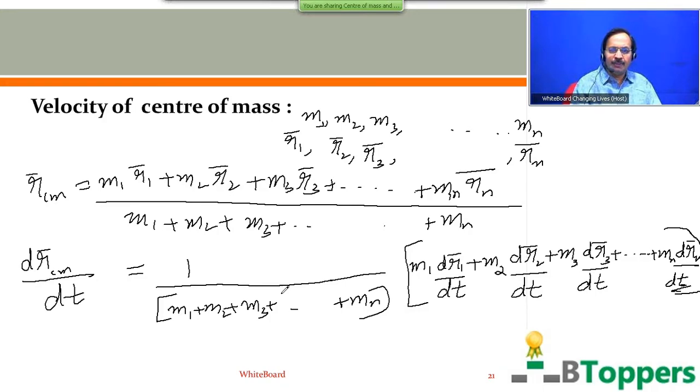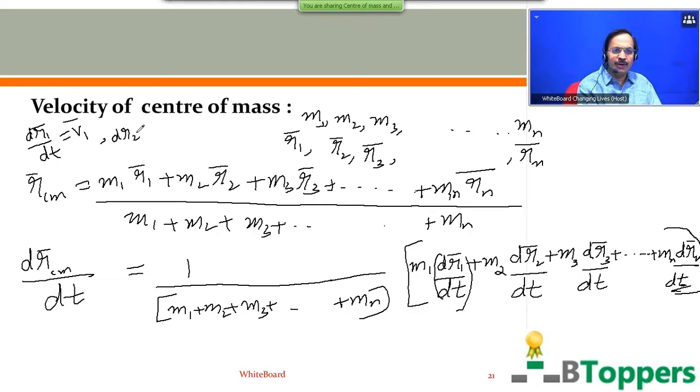Now the rate of change of position vector of the particle with respect to origin O of an inertial frame of reference or coordinate system is the velocity vector of the particle with respect to the origin O. So dr1 bar by dt gives the rate of change of position vector of the first particle with respect to the origin O. That gives you the linear velocity vector of the first particle. That means dr1 bar by dt can be written as V1 bar. V1 bar is the linear velocity vector of the first particle of mass m1.